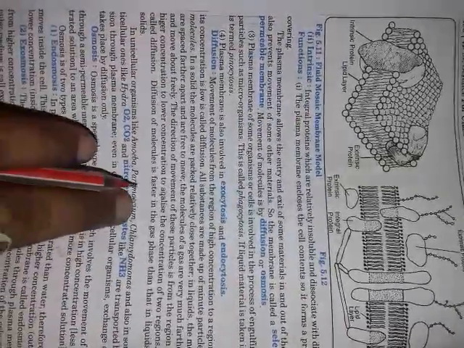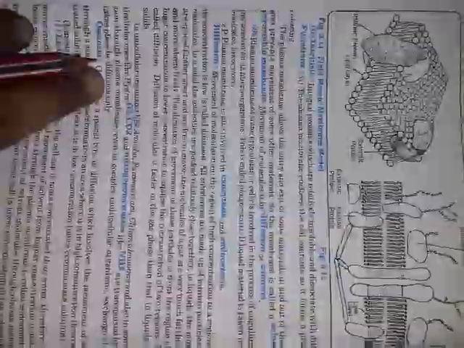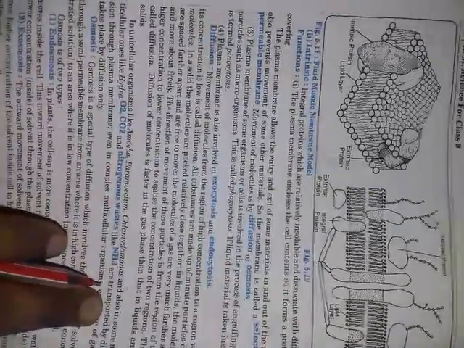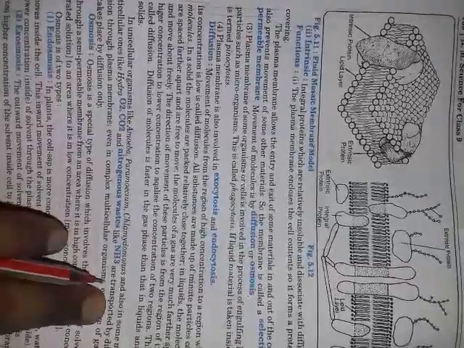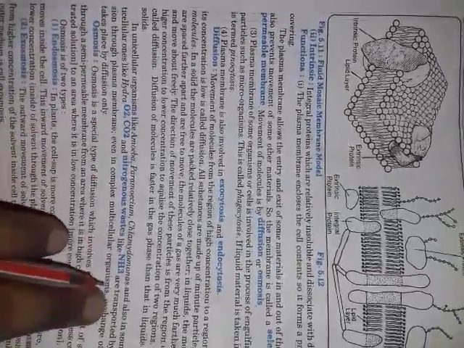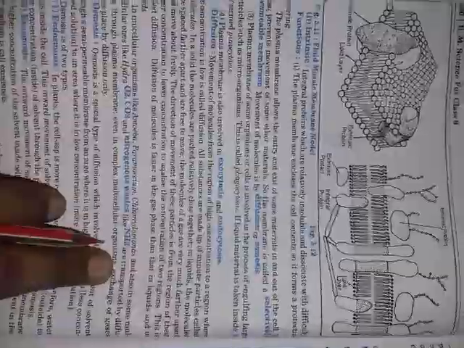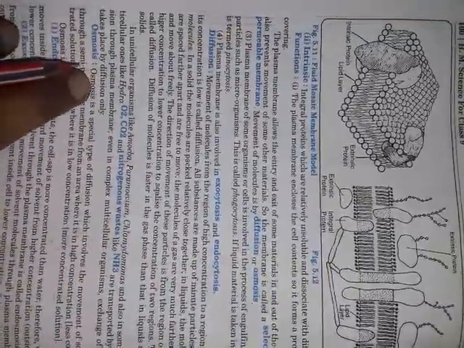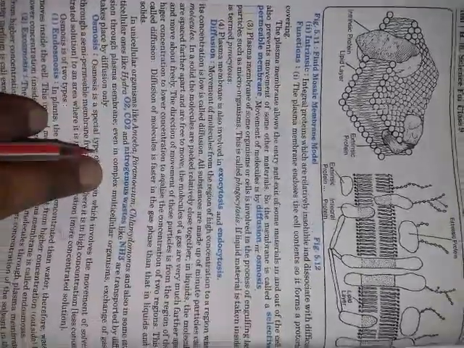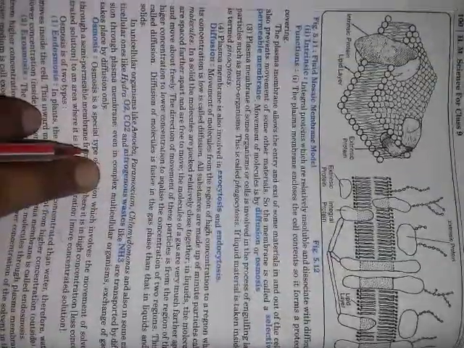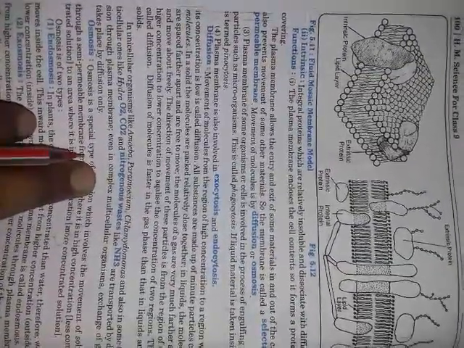Diffusion is not seen in solids. In unicellular organisms like amoeba, paramecium, chlamydomonas, and also in some multicellular organisms like hydra, oxygen, carbon dioxide, and nitrogenous wastes like ammonia are transported by the diffusion process through the plasma membrane. And in complex multicellular organisms, exchange of gases takes place by diffusion.